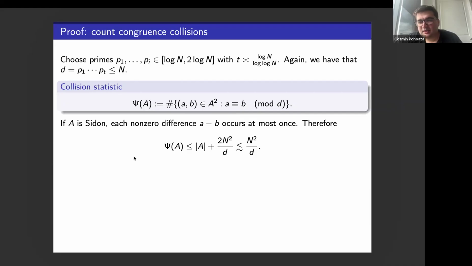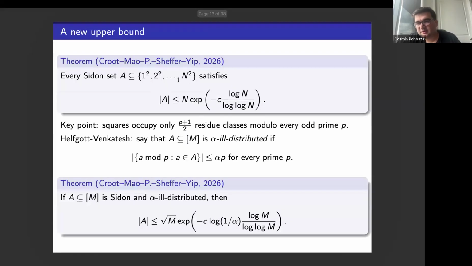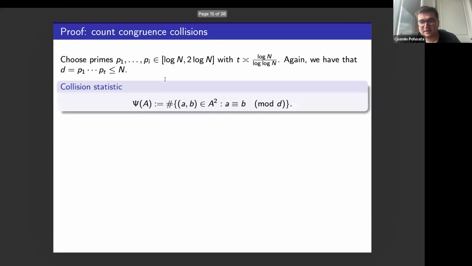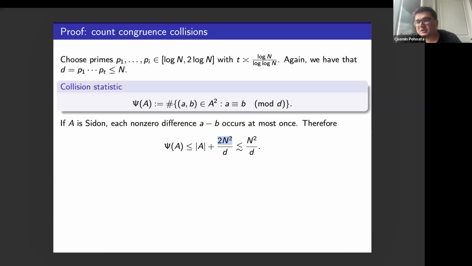What's an upper bound for the number of such pairs? If I have a pair like this, A congruent to B mod D, then D must divide A minus B. A and B are elements of A, and remember, A is a subset of the perfect squares, so the range of A minus B is between minus n squared and plus n squared. So there are 2n squared options for what A minus B could be, actually 2n squared divided by D, because they must be multiples of D. So there are at most this many eligible multiples of D in this range where A minus B lands.